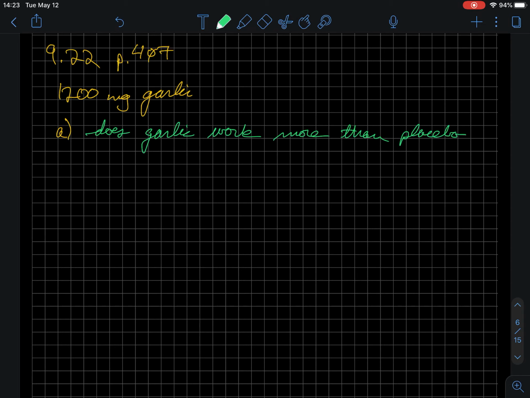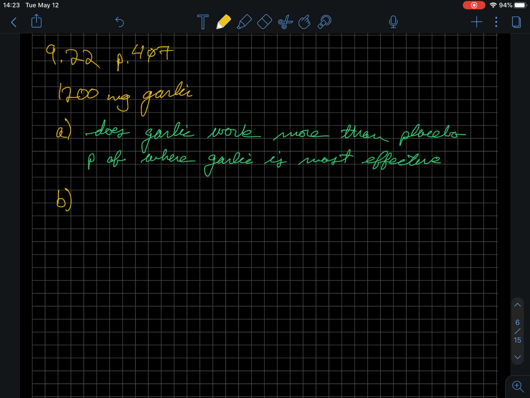And the parameter we're identifying is the proportion of folks where garlic is most effective. Because that's the basis of the study, that's what they're trying to figure out.